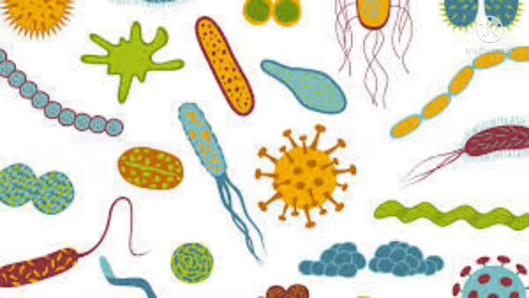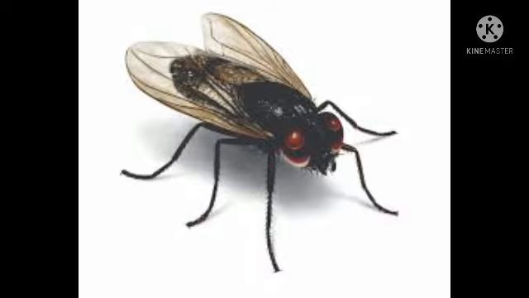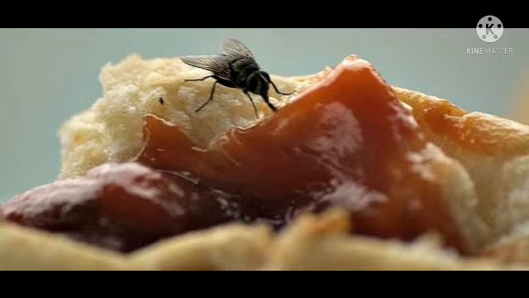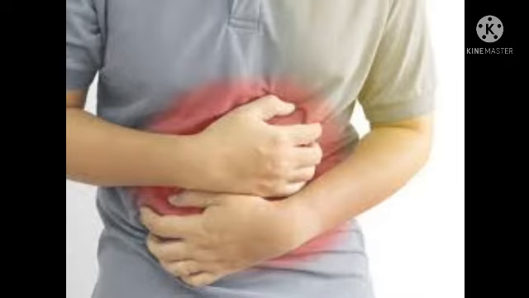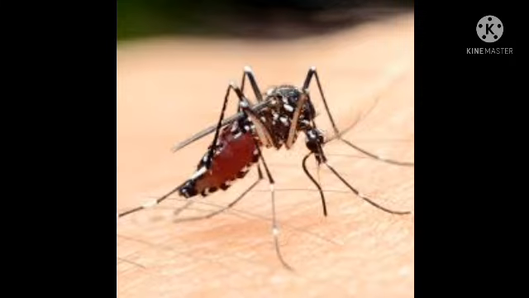There are some insects and animals which act as carriers of disease-causing microbes. For example, the housefly is one such carrier. Flies sit on garbage and animal excreta, and pathogens stick to their bodies. When these flies sit on uncovered food, they transfer the pathogens. Whoever eats the contaminated food is likely to get sick.